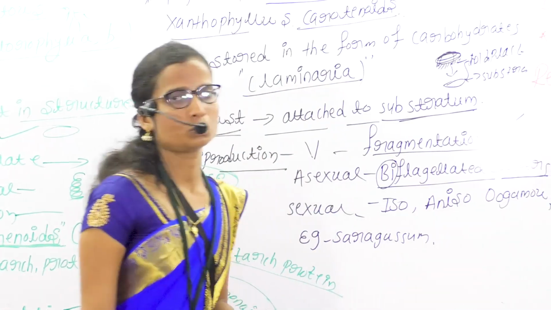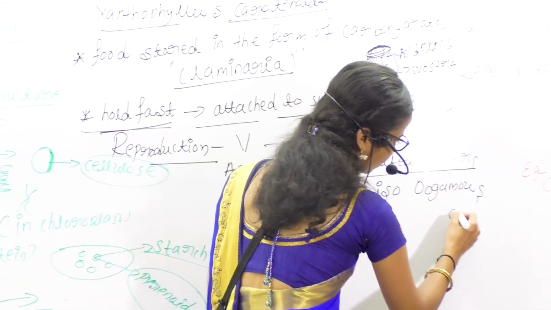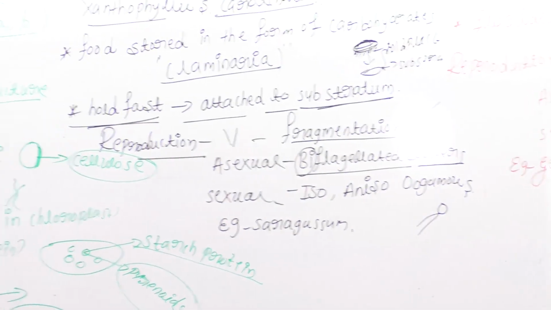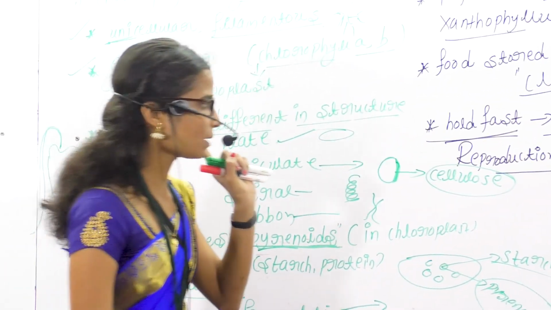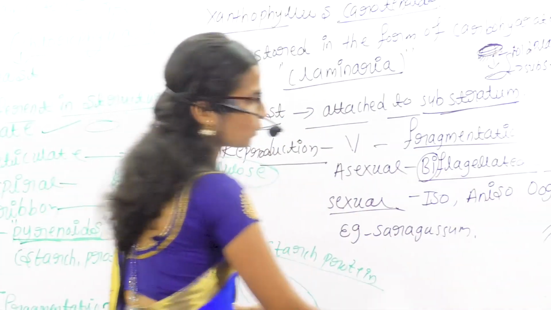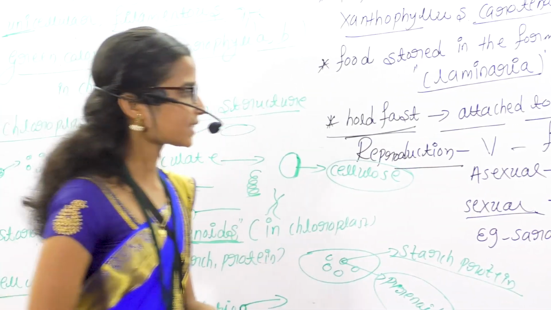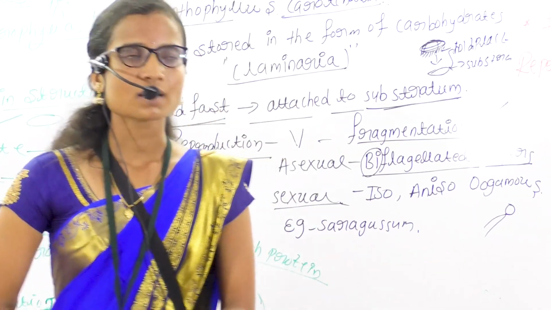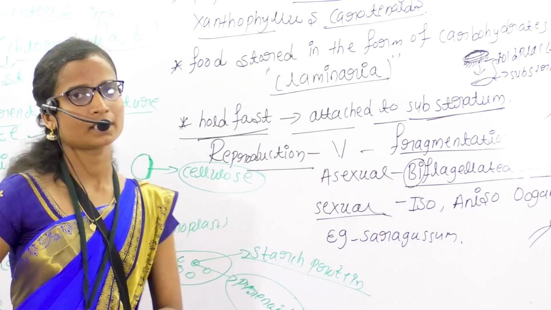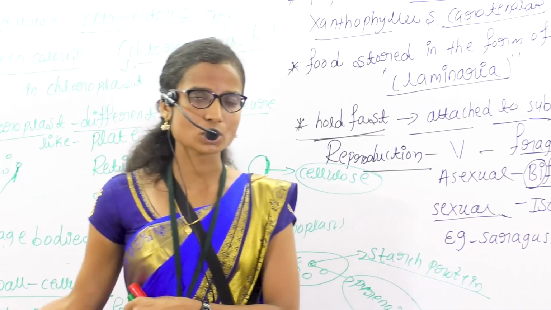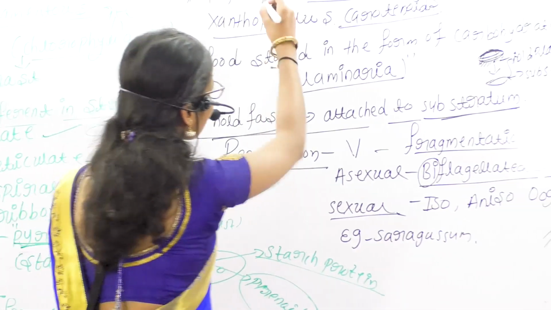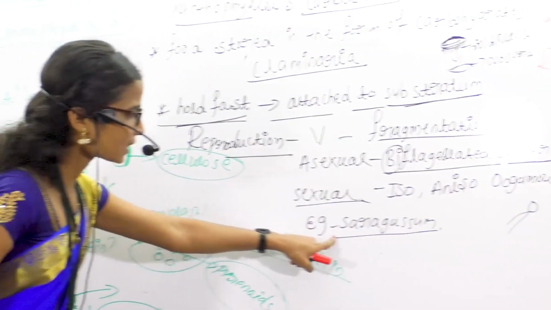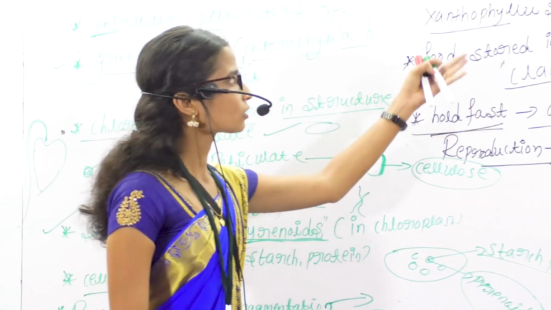Here the spores contain two flagella, and there the spore contains only one flagellum. And sexual reproduction takes place by all three methods: isogamous, anisogamous and oogamous. Here also iso, aniso and oogamous. The example for brown algae is Sargassum. So Sargassum is an example for brown algae.